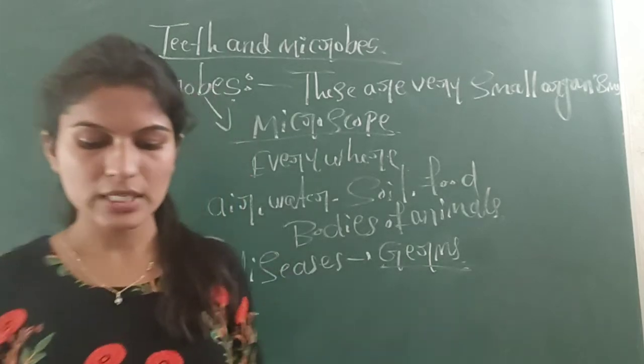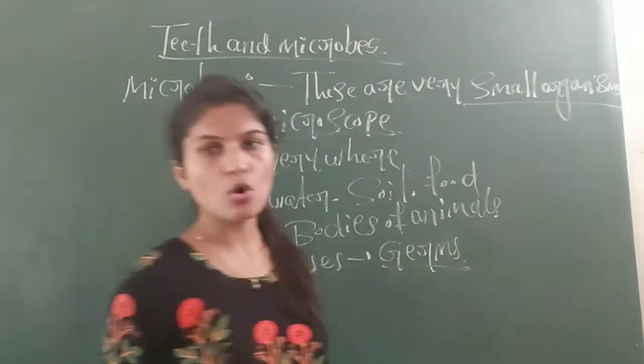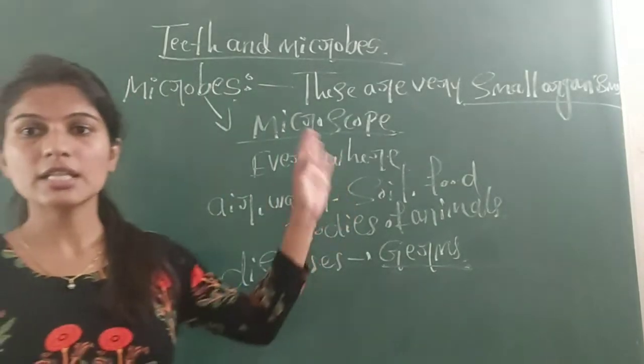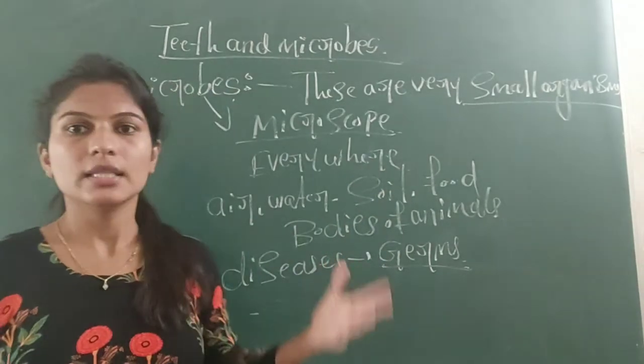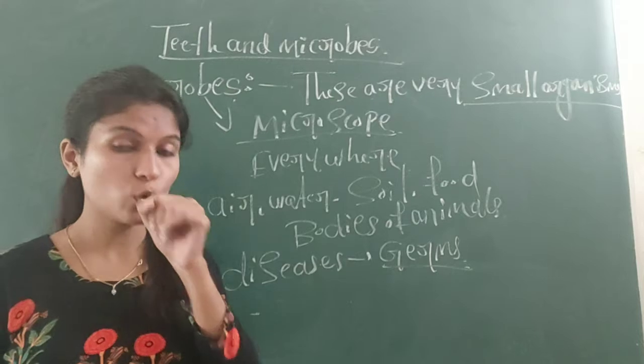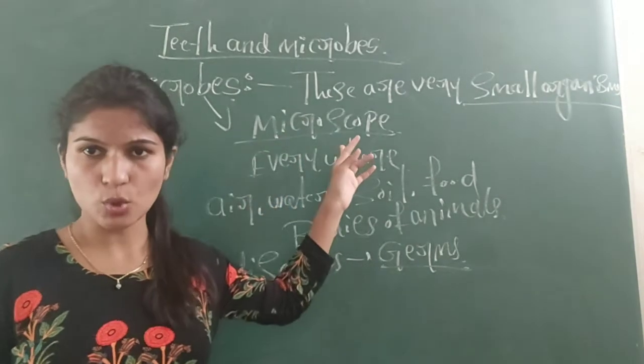So this is about microbes. First, microbes are very small organisms. How small are they? These are very small organisms that we cannot see with naked eyes. Then how can we see them? We can see them through the microscope.